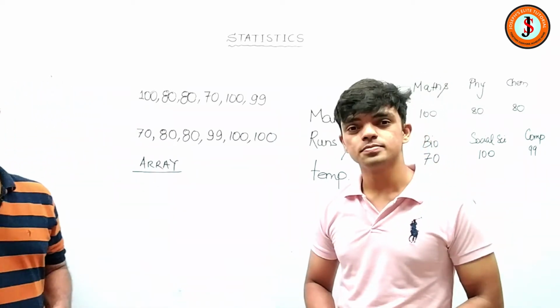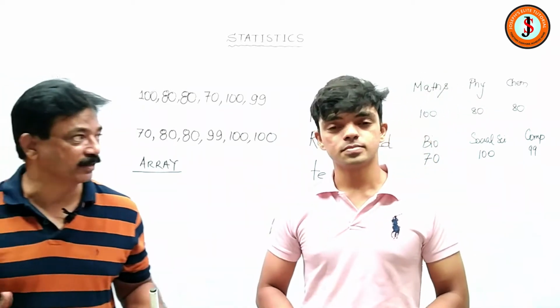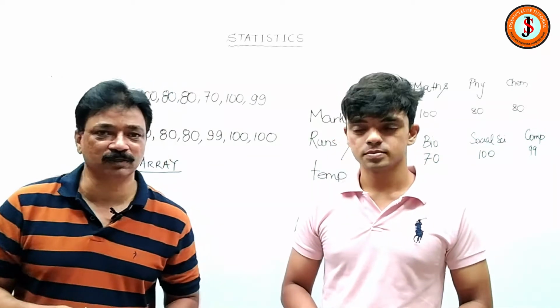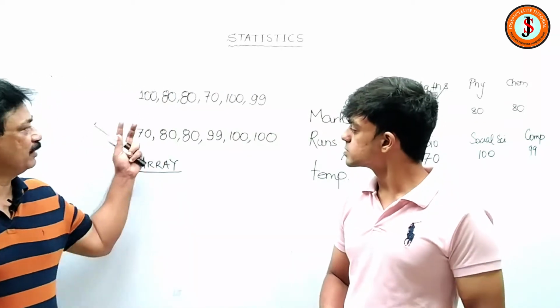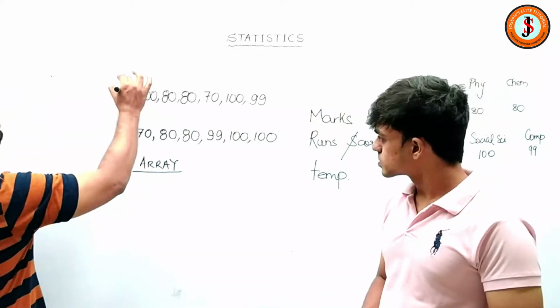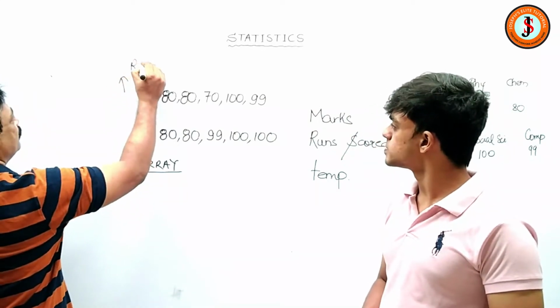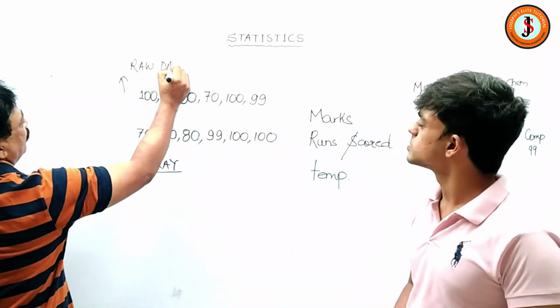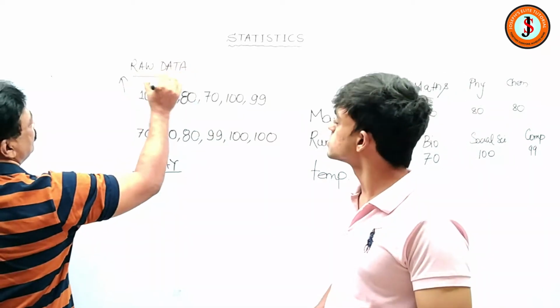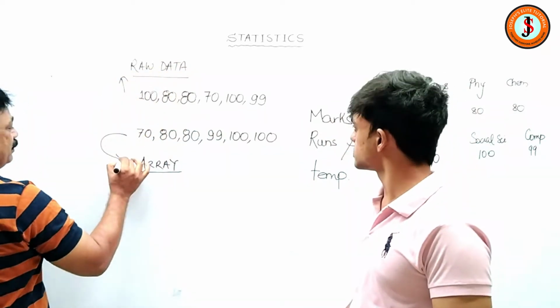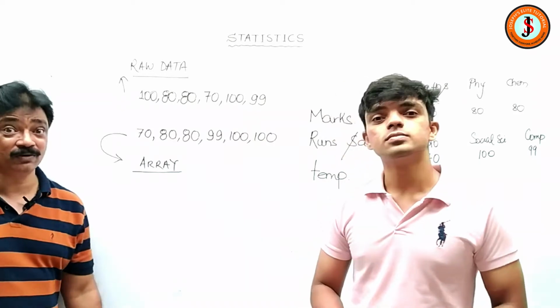So what is the data? Data is a collection of numeral facts, number one. Number two, data when it is unarranged is called a raw data. Raw data is an unarranged data. I think the children are copying this. And array is data arranged either in ascending or descending order.